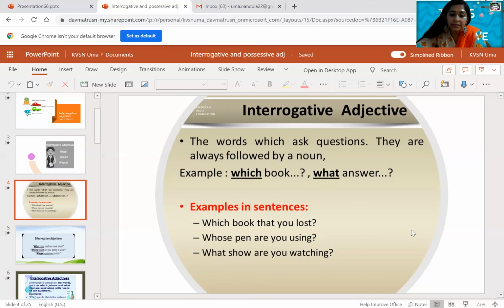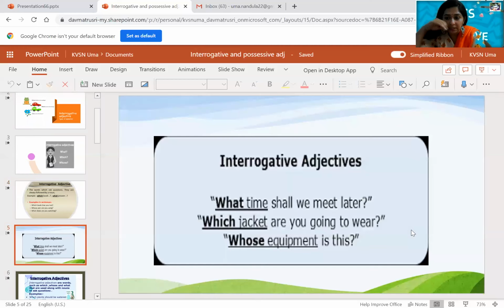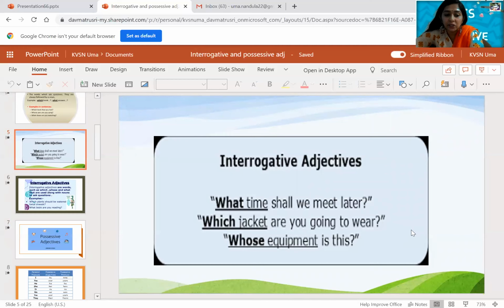Coming to the next slide, you have more examples here. What time shall we meet later? Which jacket are you going to wear? Whose equipment is this? Here, what time, which jacket, and whose equipment are immediately followed by nouns. So they are called interrogative adjectives, children.